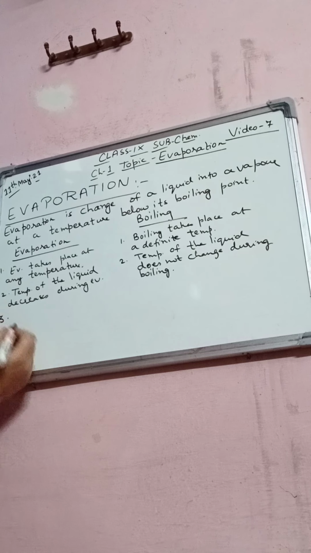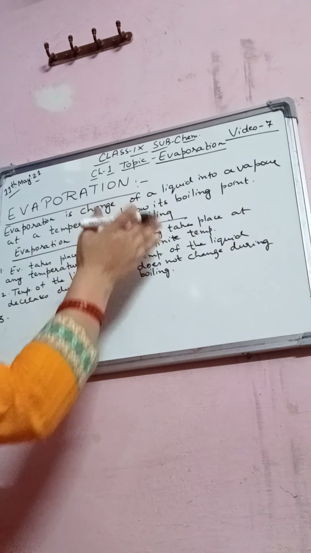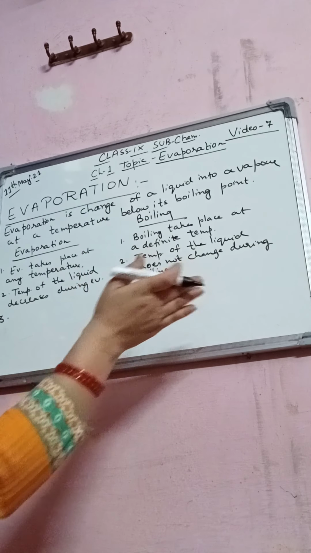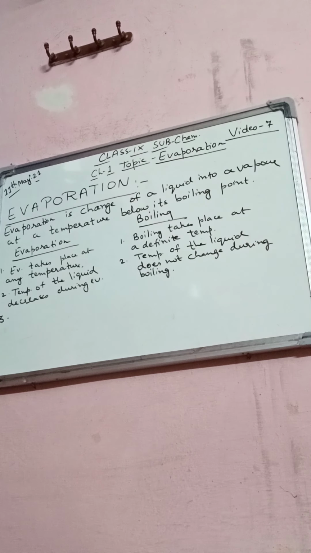Now, the third difference is that evaporation is a surface phenomenon, and I told you when I explained boiling point that boiling is a bulk phenomenon.